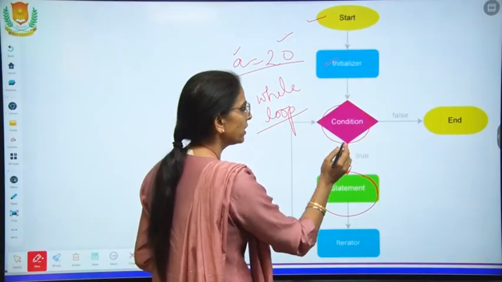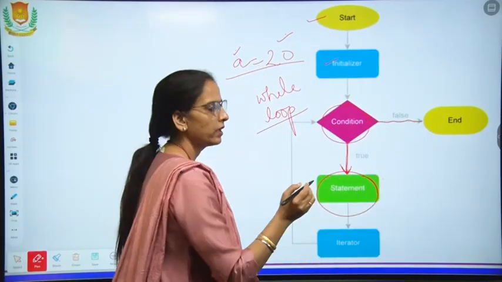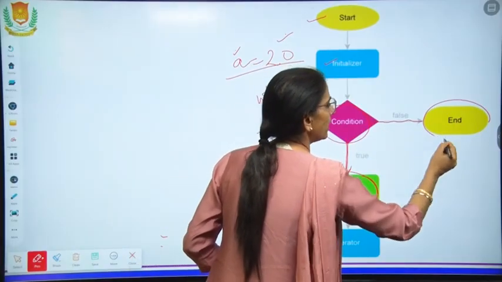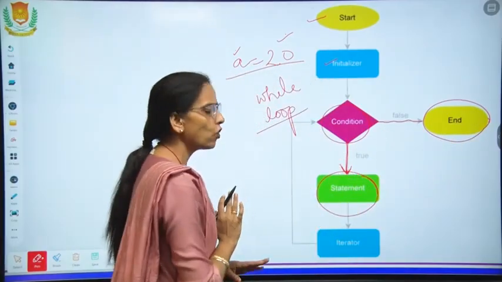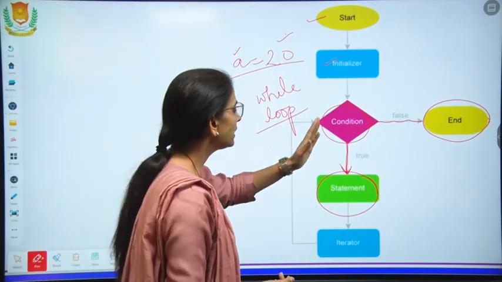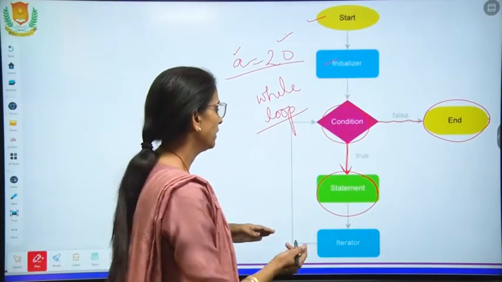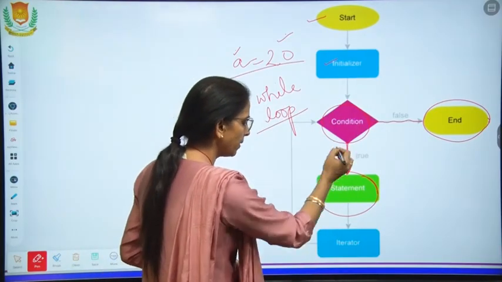If the condition is false, it ends; there is no else part given in this condition. As long as the condition is true, your printing will be done repeatedly.